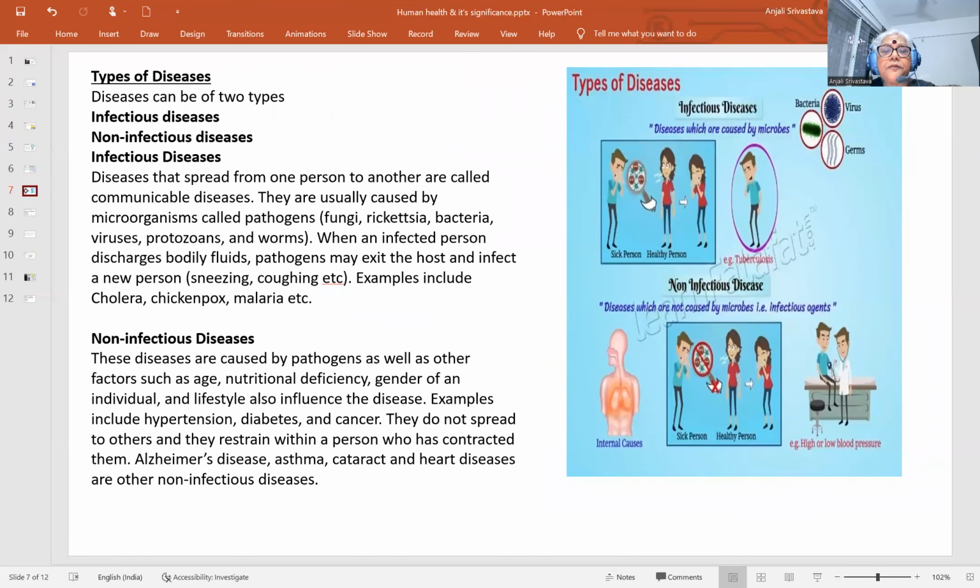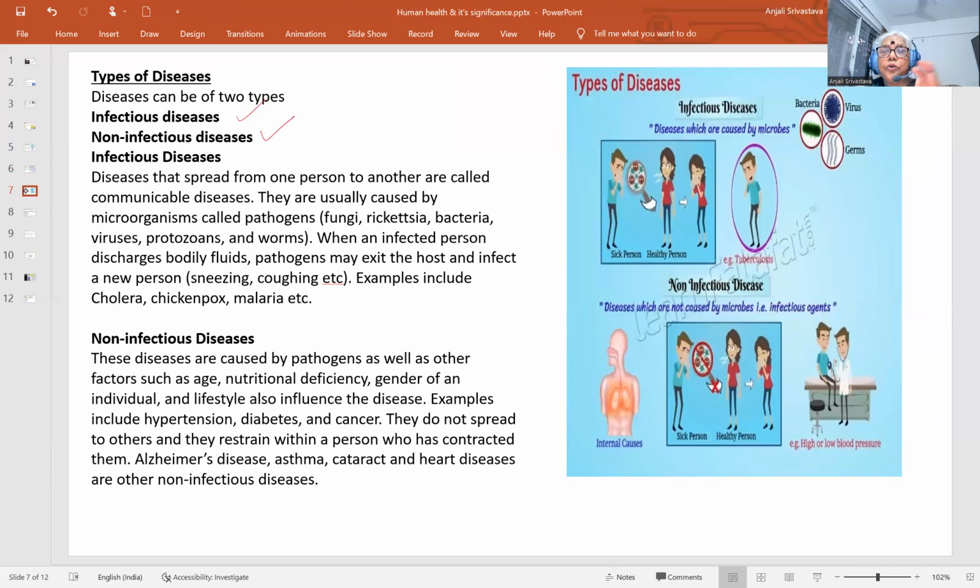Then comes the types of diseases and the causes of diseases. What are the causes that may result in the different types of diseases? All these factors that we are looking into are interrelated. The causes may cause different types of diseases, which may be infectious or non-infectious.